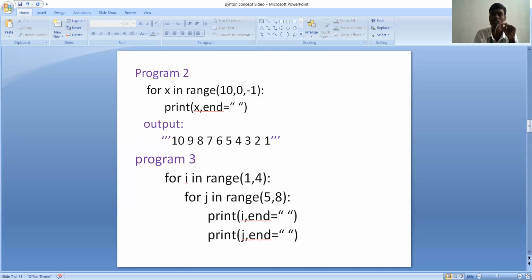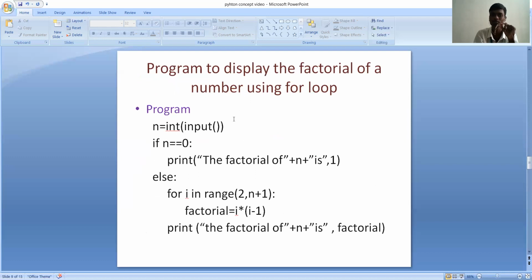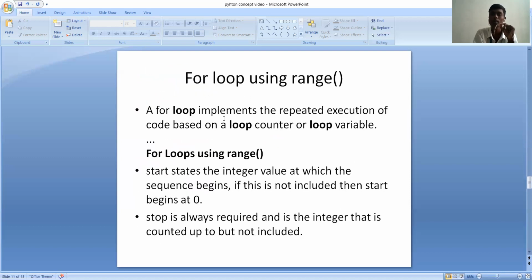For loop using range. The examples which I have shown before, the 3 examples, are for loops using the range function. A for loop implements the repeated execution of code based on the loop counter or loop variable. For loops using range: start states the integer value at which the sequence begins. If this is not included, then start begins at 0. Stop is always required and is the integer that is counted up to but not included.